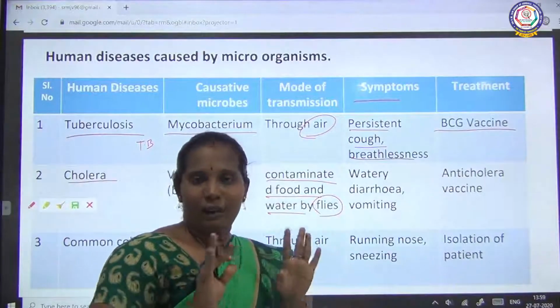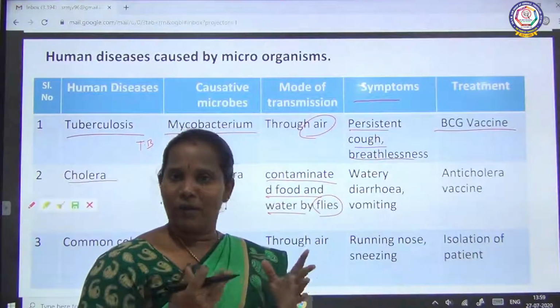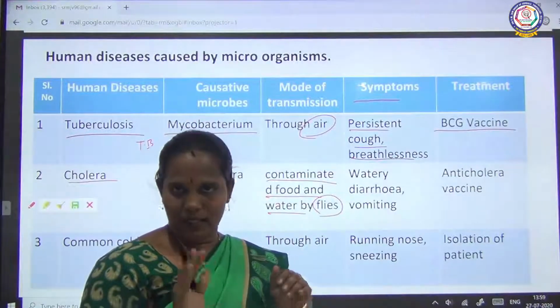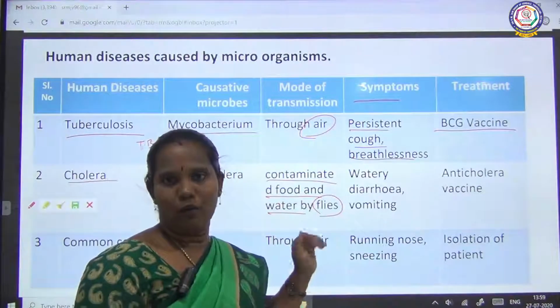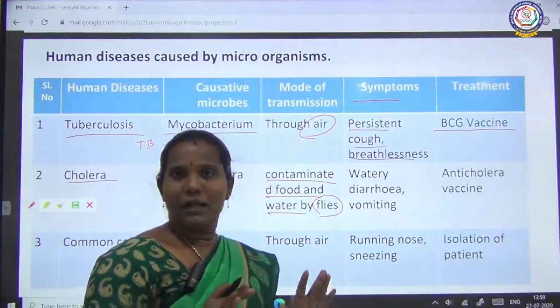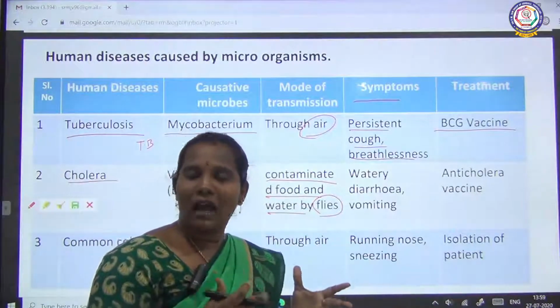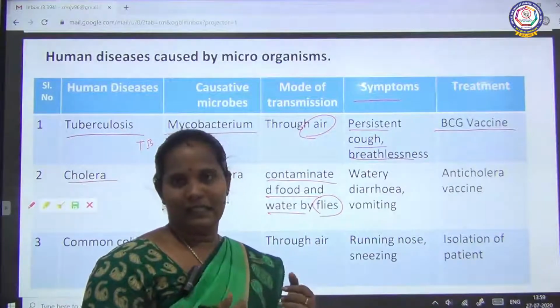That's why many of your parents suggest you don't eat roadside food. This is the reason we should not have roadside food. On the roadside, many flies can sit on the food, so we can easily be affected. We easily fall sick. Is it?